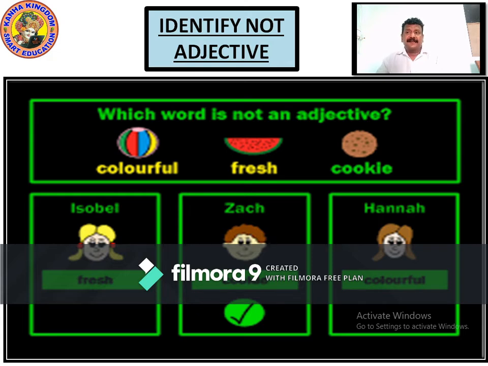You got the answer? Out of all these three, colorful, fresh and cookies, what is not an adjective? Cookie. Cookie is not an adjective. It's a name of the product, eatable product. Alright? So now write it down.